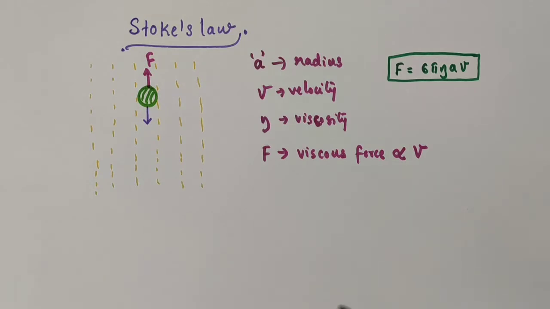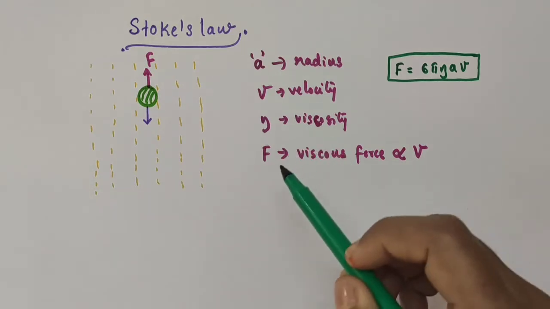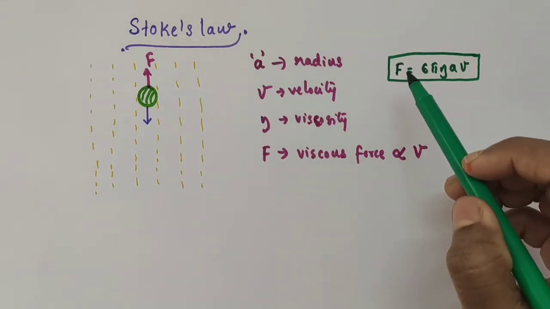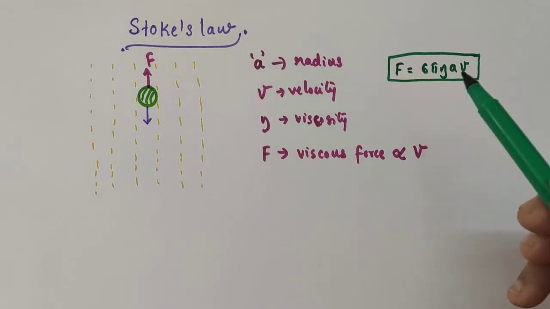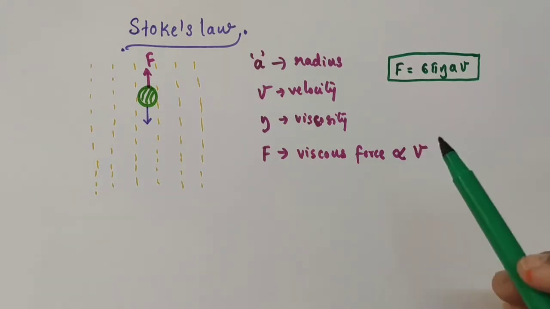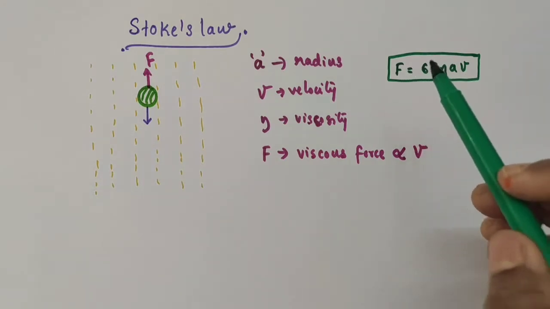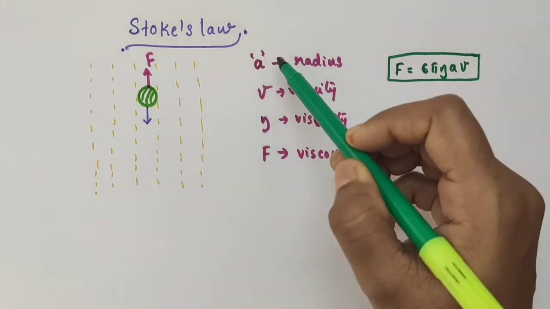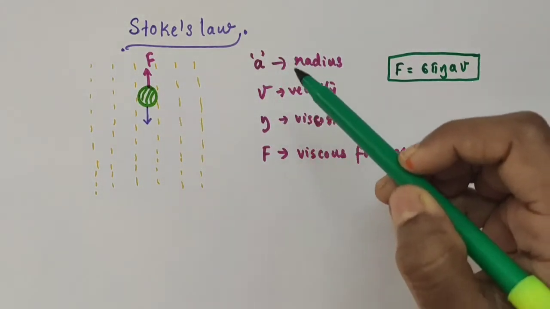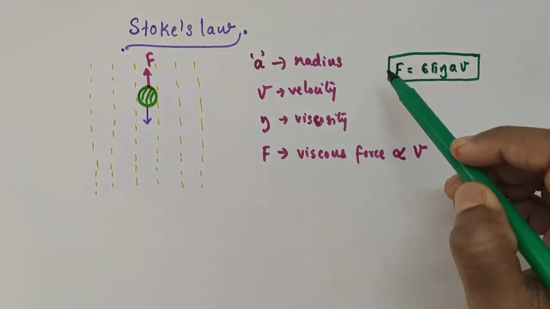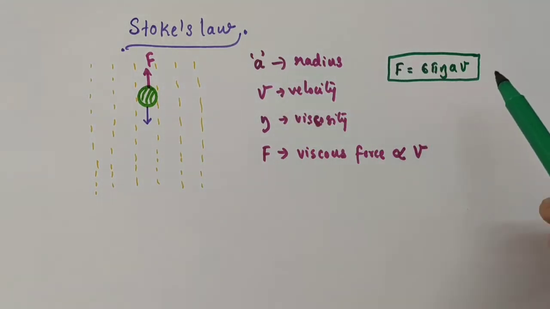An English scientist, Sir George G. Stokes, expressed this viscous drag force as F equals 6 pi eta a v. This is known as Stokes' law. That is, according to Stokes' law, the viscous drag force F on a sphere of radius a moving through a fluid of viscosity eta at speed v is F equals 6 pi eta a v.